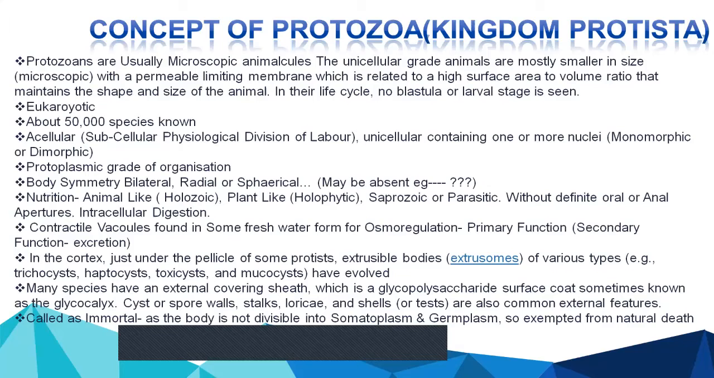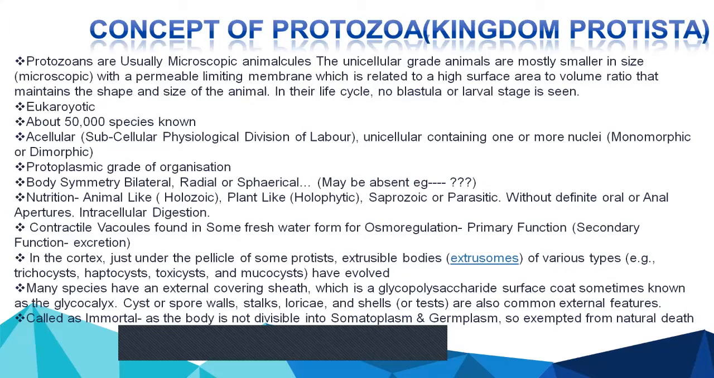So the body symmetry is bilateral, radial, or spherical. Now spherical symmetry is found only in protozoa. It is not found in any other phylum or kingdom. So this is the specific symmetry found in protozoa.